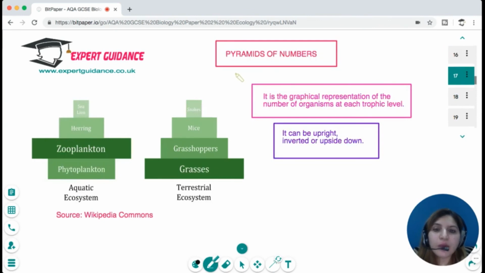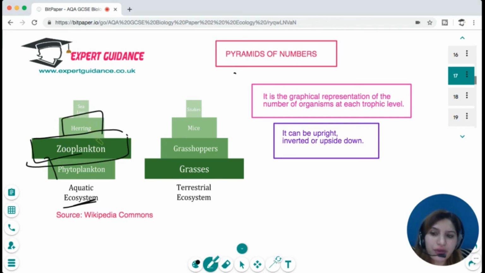Okay, now rather than doing the biomass, we can do the numbers. Then we can either get an upright graph or the bell-shaped pyramid. So if we see the aquatic ecosystem, there are few plants that support a great population of zooplankton, and this great population of zooplankton is enough for a small population of herring, and this herring can only support one sea organism. So in this way, we get a different shape.